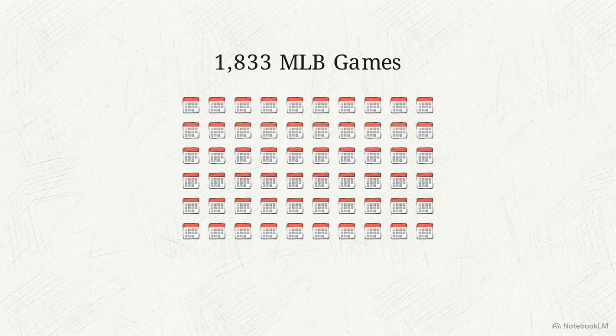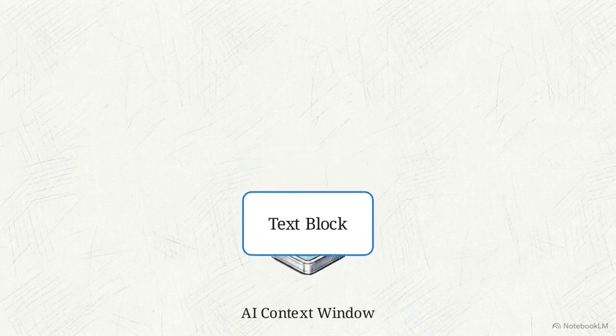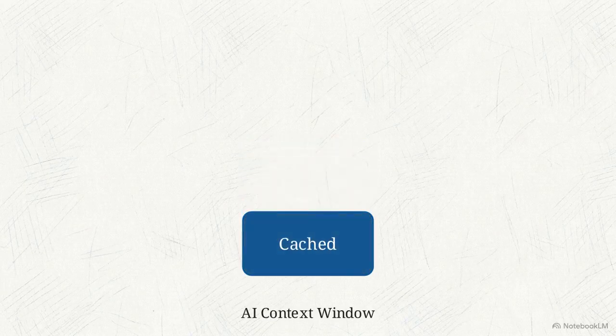Managing an 1,833 game schedule requires a specific architectural approach known as prompt caching. We compress the entire schedule data into a single text block. That full schedule is loaded into the AI's context window exactly once, on the very first message of the session. Every follow-up question the user asks pings the model without needing to reload the entire dataset.